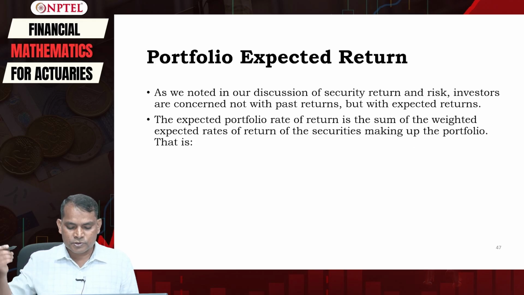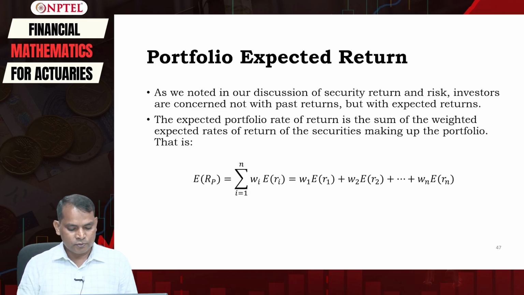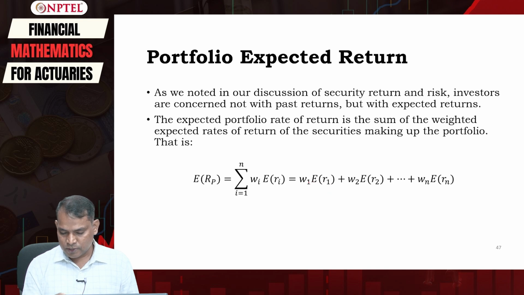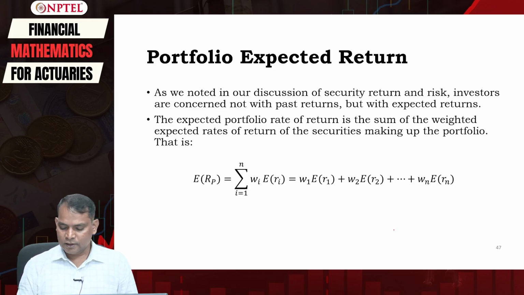So, the expected portfolio rate of return is the sum of the weighted expected rate of return of the securities making up the portfolio, and therefore the expected return of the portfolio will be the sum of Wi multiplied by expectation of Ri, or W1 multiplied by expectation of R1 plus W2 multiplied by expectation of R2, and we will go up to Wn multiplied by expectation of Rn, where Ri is the return.